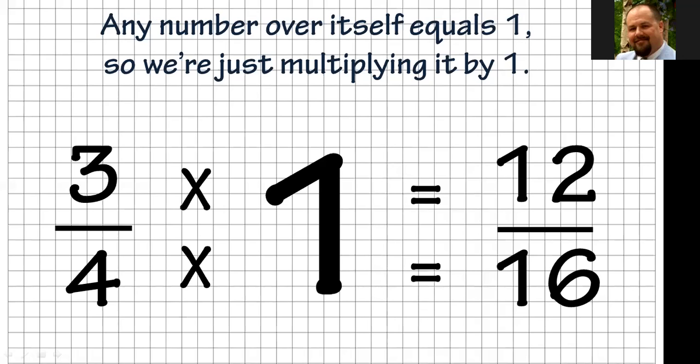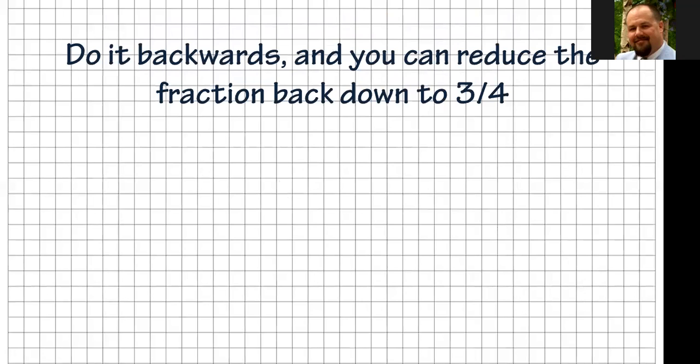So as we think about it, if you put any number over itself, 1,000,000 over 1,000,000 equals 1. 5/5 equals 1. 2/2 equals 1. 100 over 100 equals 1. Any number over itself equals 1. And you can see this is what changes those numbers. So let's look at another example. All right. Well, actually, let's not look at an example. Let's work it backwards.